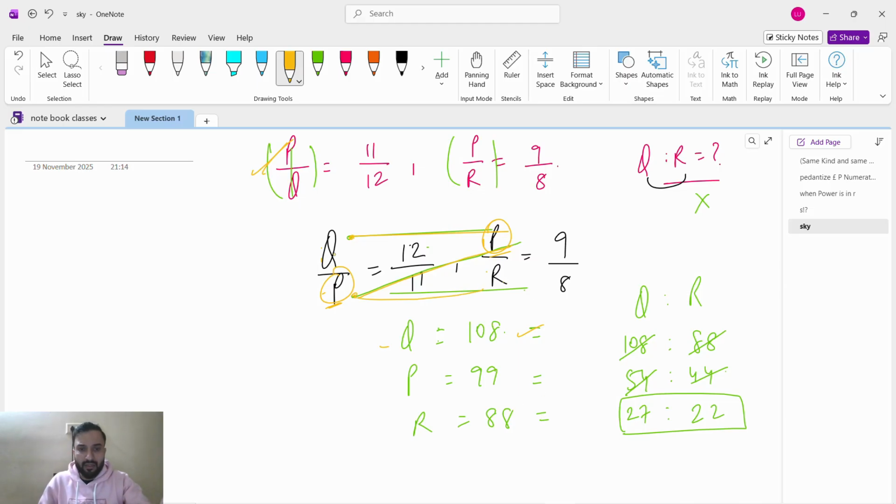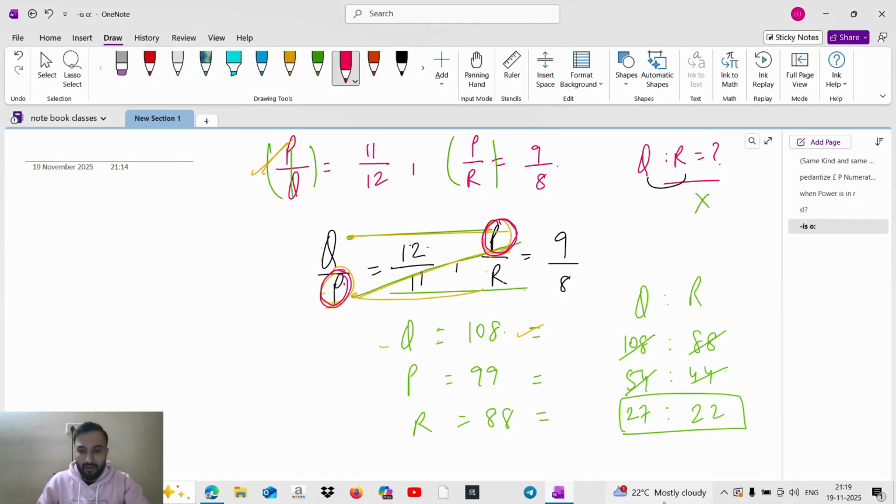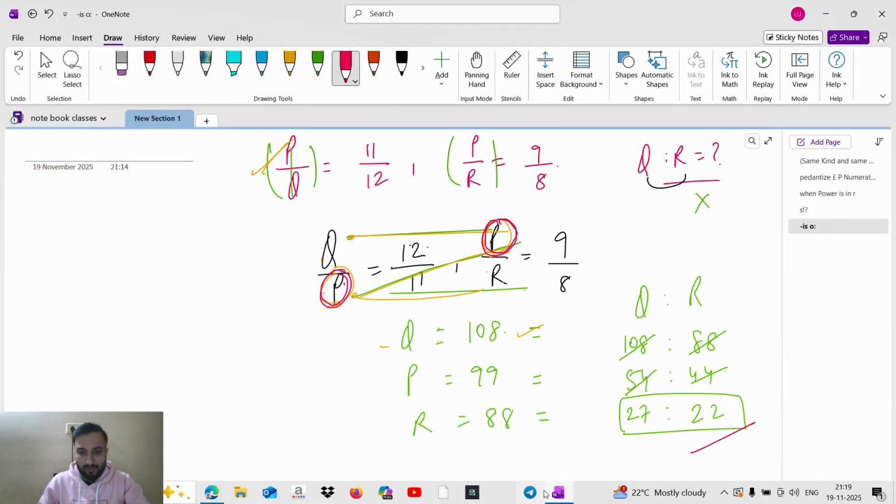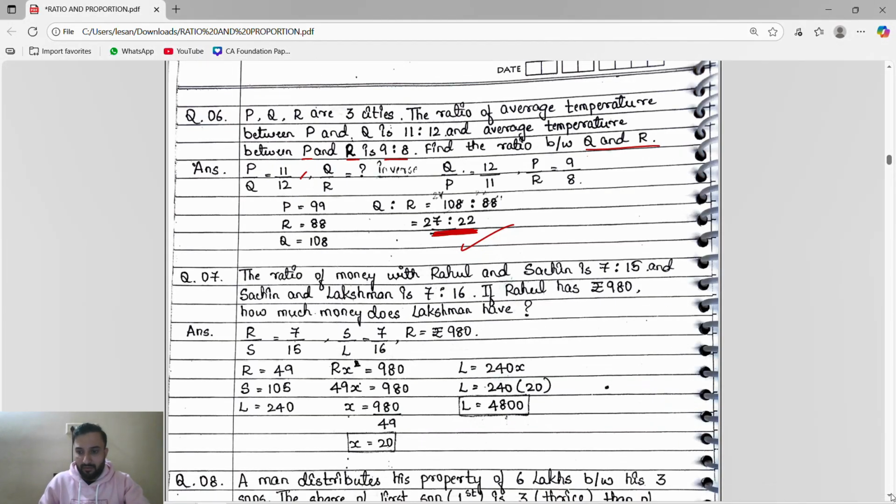So guys, understand one thing. Don't see that, sir, it is not in a proper order. After q, it should be r, right? Q r. Then p, it should be q. We don't see about that thing. Just we have to see this. Like q by p, I'm ending at p, so then p by r, I'm starting from p. That's it. Other than that, we will not see anything. Okay, other than that, we will use the same method. Okay, next.